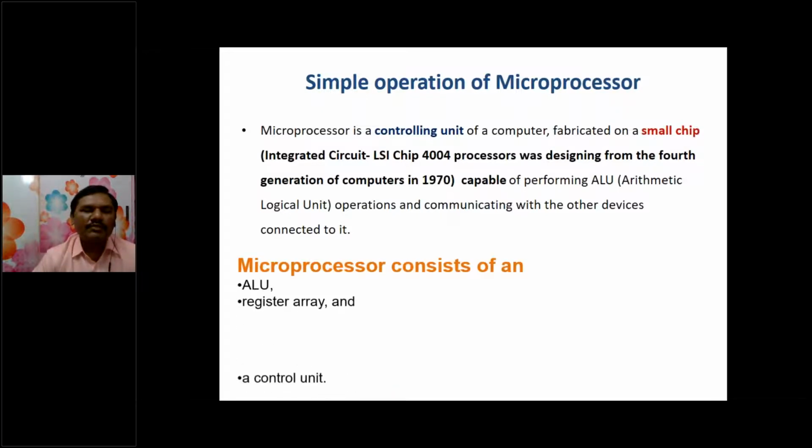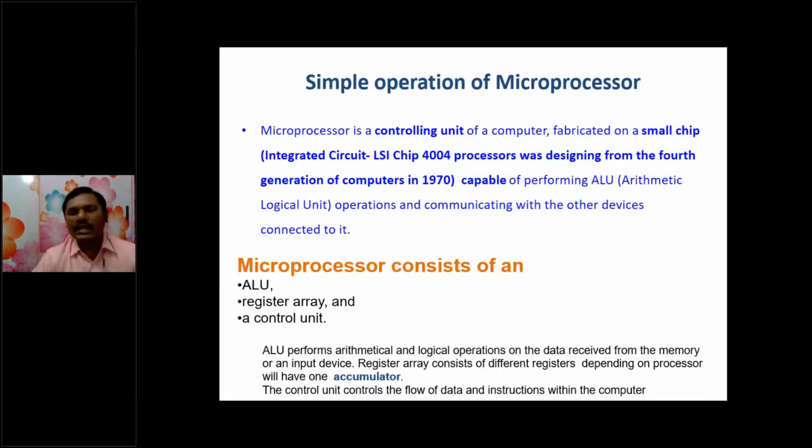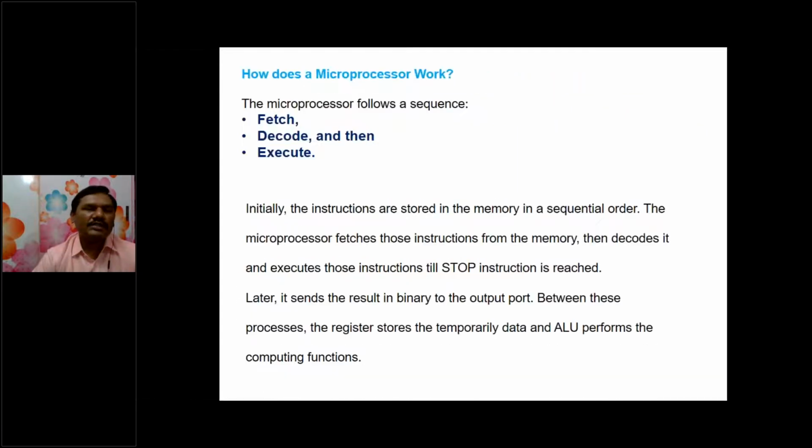So, the different parts of a microprocessor are the ALU, register array, and control unit. The ALU performs arithmetic and logical operations on the data received from the memory or an input device. The register array consists of different registers depending on the processor, and it will have an accumulator register also. The control unit is responsible for moving data between the computer and the other devices.